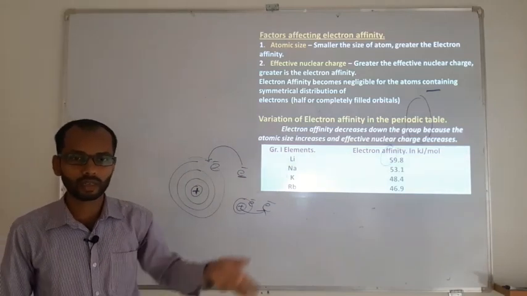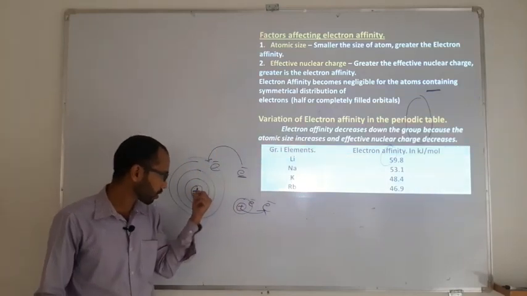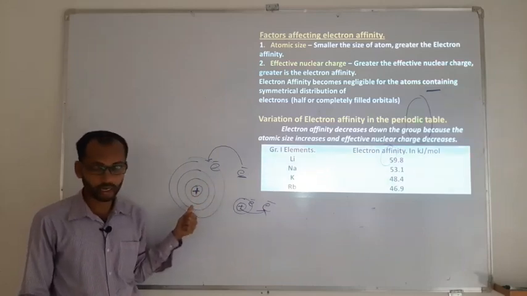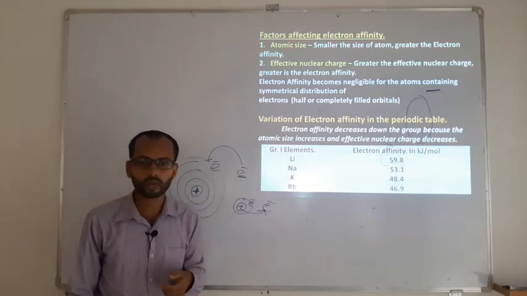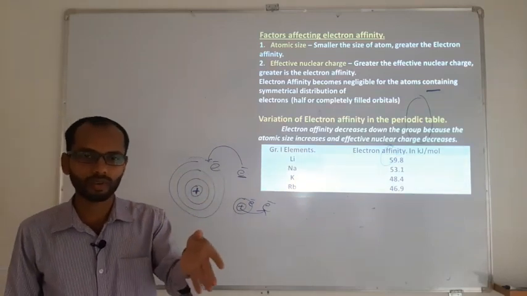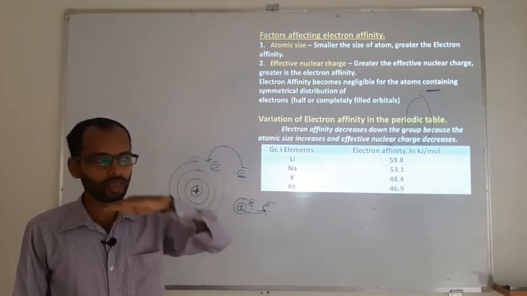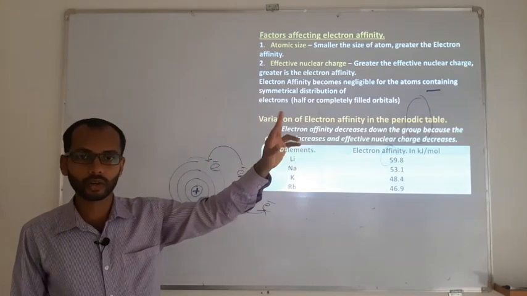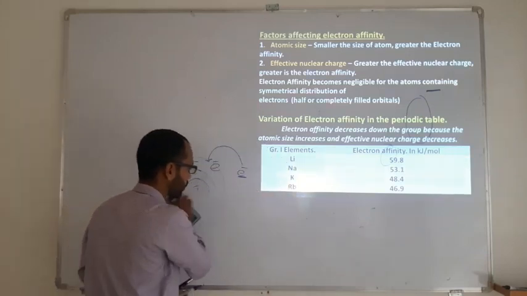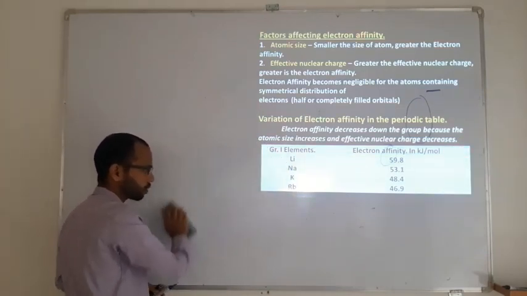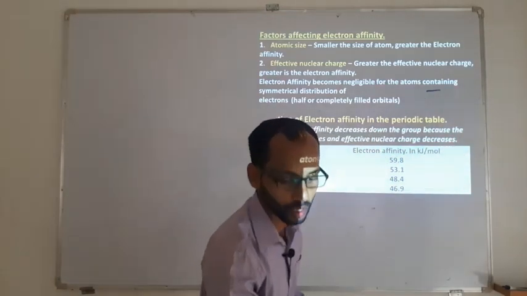But if the exam is after 1 year, we will be far away from the books because the time limitation is bigger there. So similarly in these cases, a nucleus closer to the electron is ready to receive and give maximum energy. A nucleus away from the electron is not interested and gives very little energy. So down the group, size of atom increases, electron affinity decreases. Along the period, size of atom decreases, electron affinity increases, again with exceptions. I suggest you focus more on the exceptions, because exceptions will become questions in the examination.